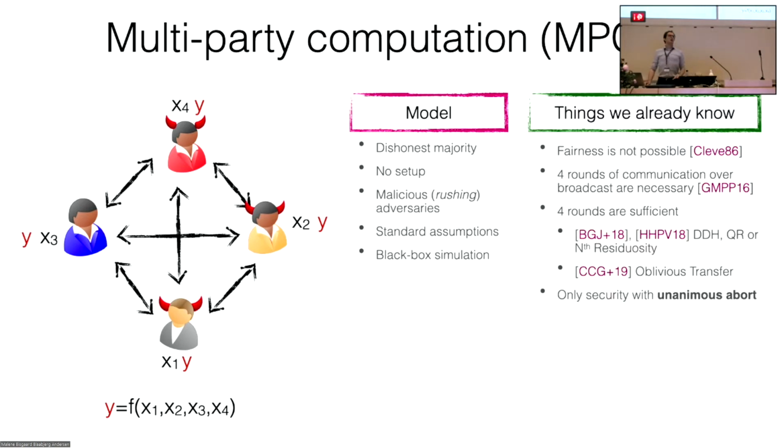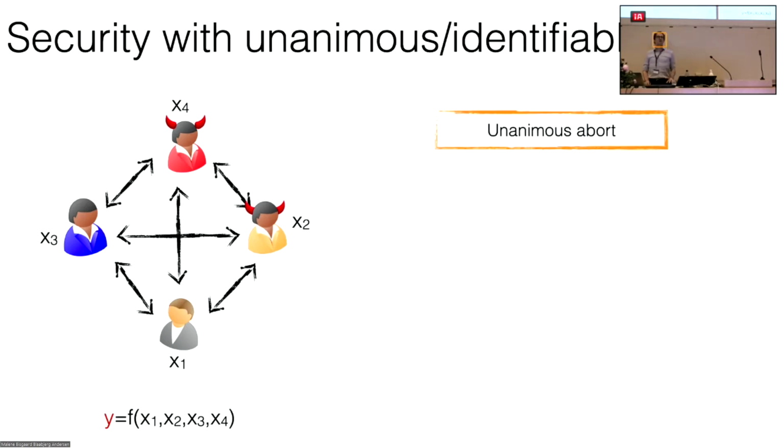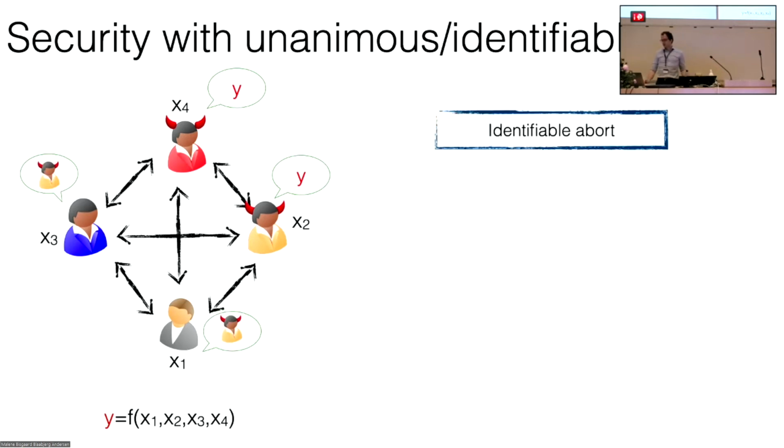However, all these results are proven secure with unanimous abort. Unanimous abort means that either all the honest parties get the output, or all the honest parties agree that there was an abort. With identifiable abort instead, if the honest parties abort, then they will agree on the identity of a corrupted party. In this case, it is the orange party.